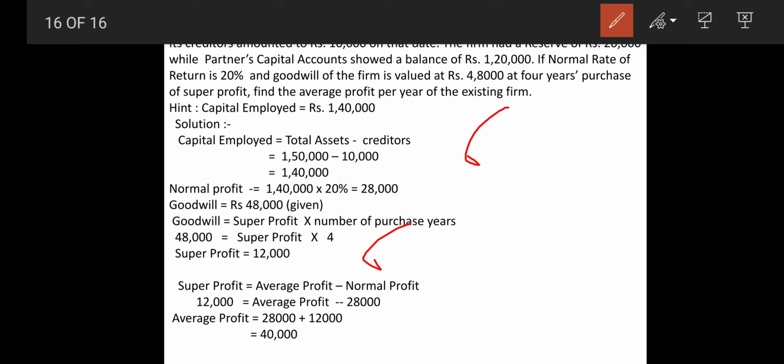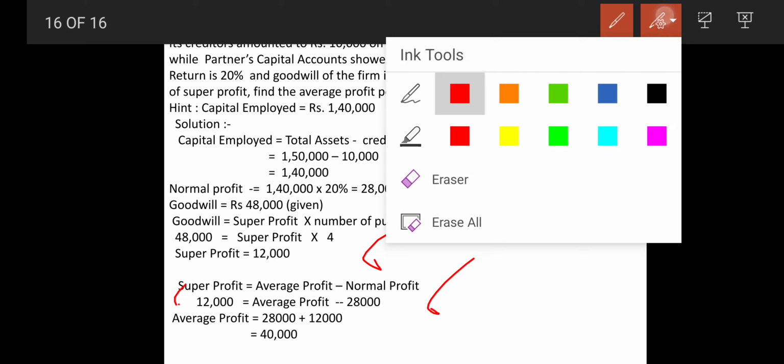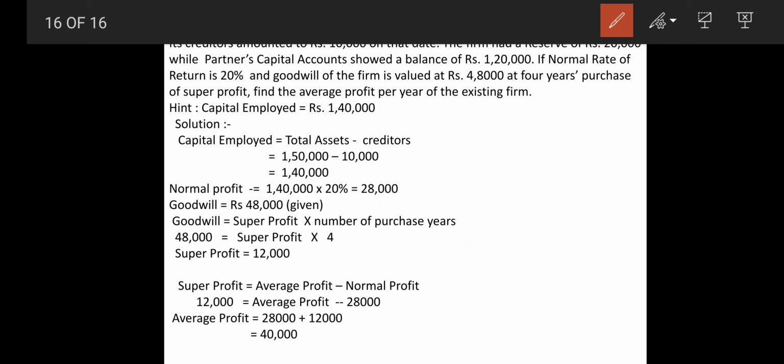Now super profit is equal to average profit minus normal profit. So super profit 12,000 we will apply in the formula, average profit as it is, and normal profit 28,000 we will put down. And finally average profit is equal to 28,000 plus 12,000. So the final answer is 40,000.